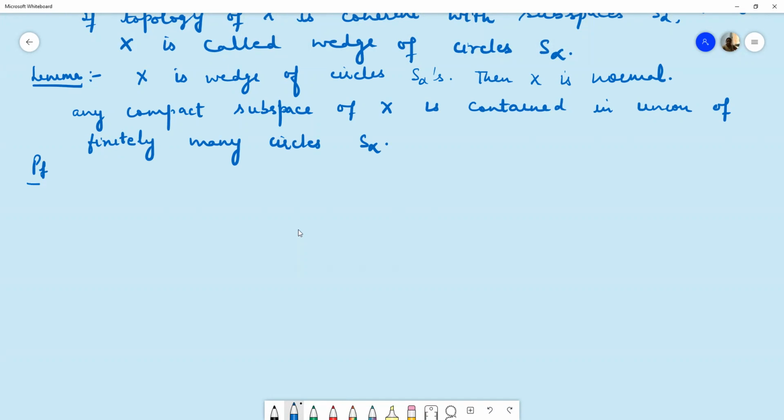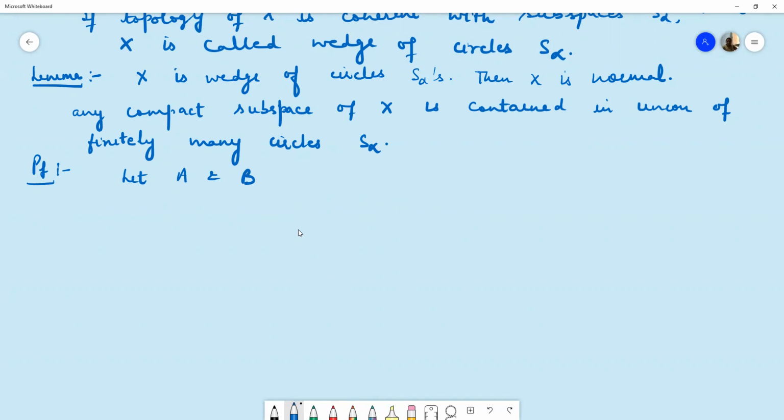So let us prove firstly X is normal. Now we know that in the wedge of circles, one-point sets are closed. So to prove normality, we take two disjoint closed sets and we will prove there exist disjoint open sets containing them.